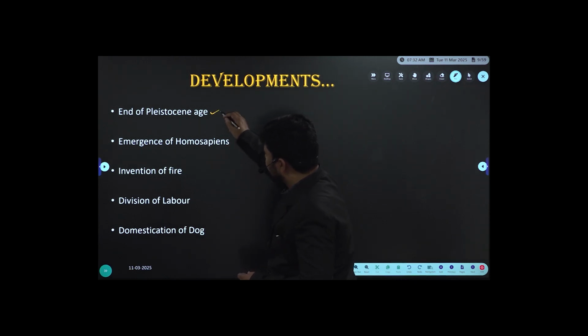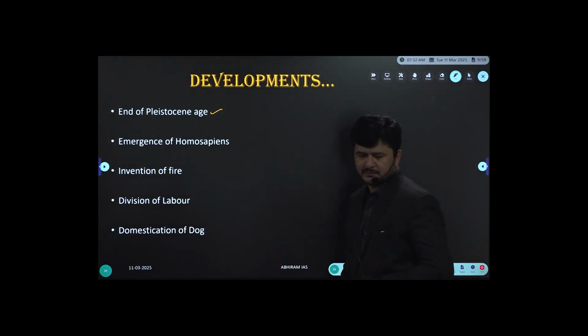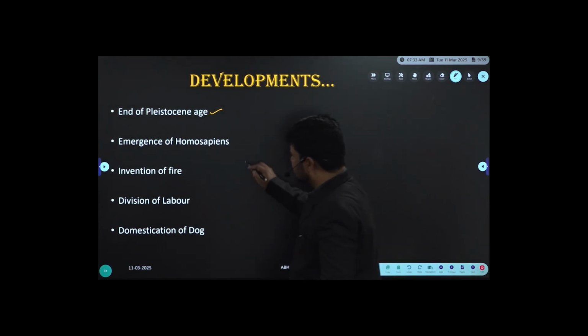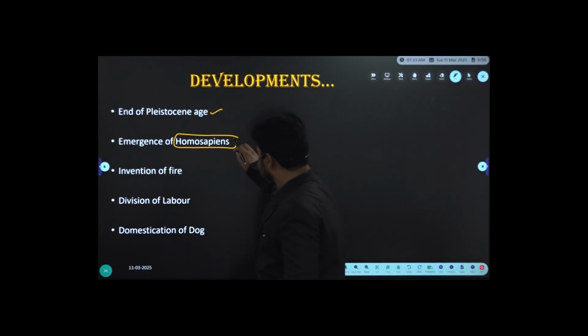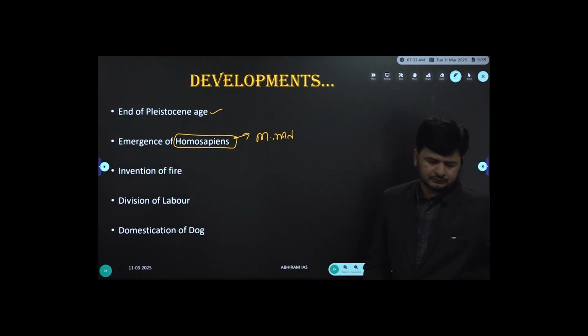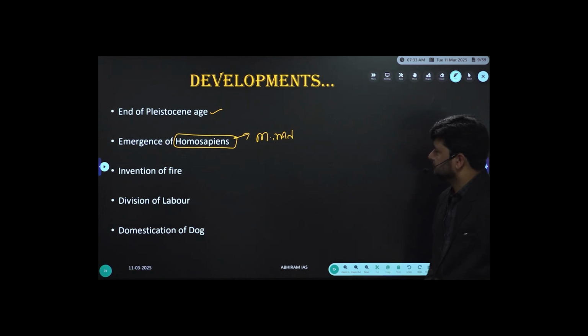Right? So to begin with, end of Pleistocene age, followed by emergence of Homo sapiens. For your convenience, you call him modern man.